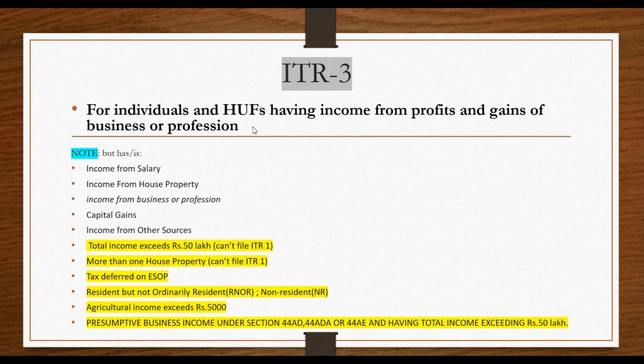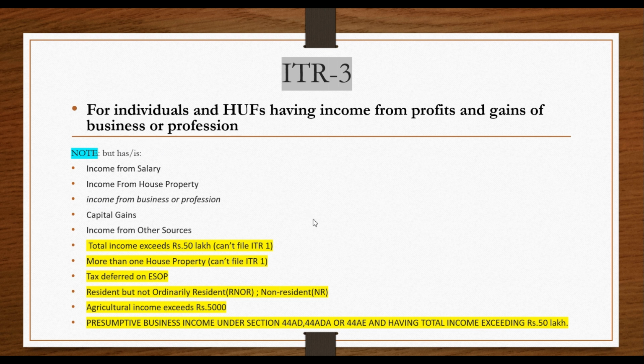Let us come to ITR 3. ITR 3 is for individuals and HUFs having income from profits and gains of business or profession. That is, if individuals and HUFs have PGBP income, you should file ITR 3. Note, in ITR 3, you may also cover other income such as income under salaries, house property, PGBP, capital gain, and other sources also.